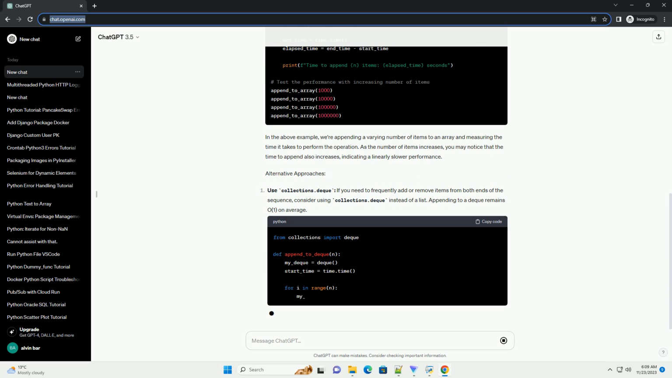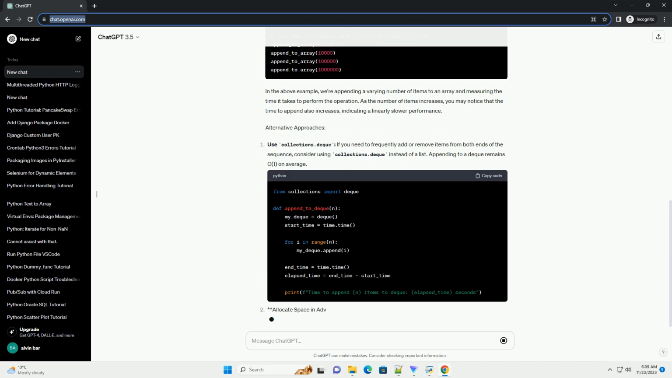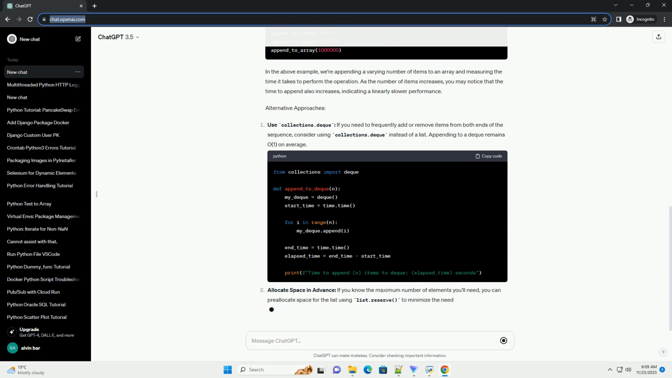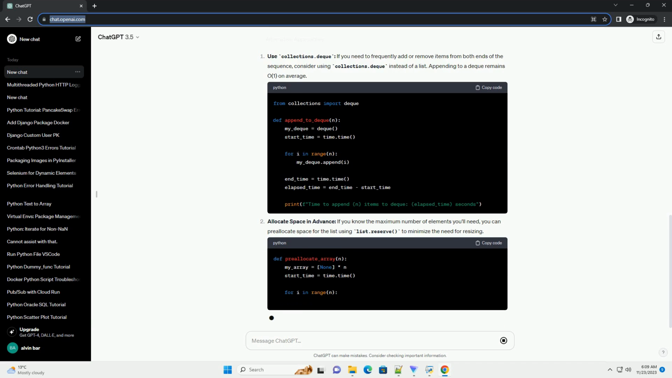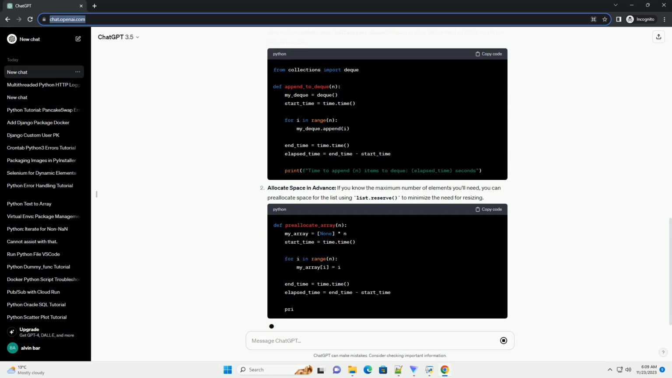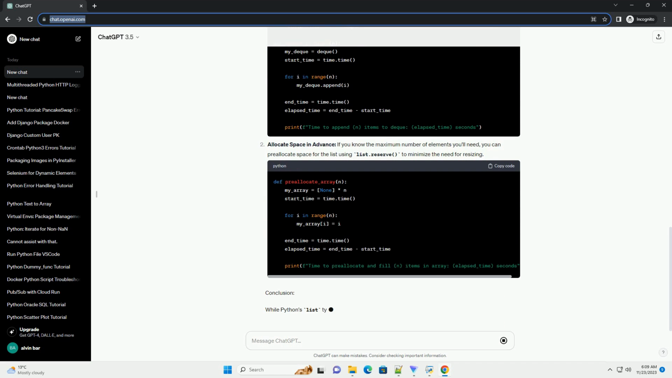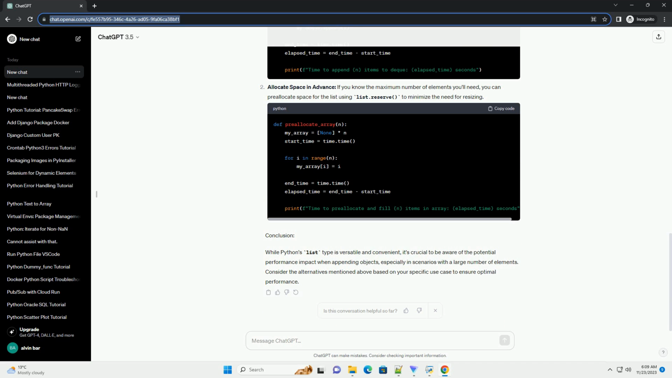Understanding time complexity. The list.append operation has an average time complexity of O(1). This means that, on average, adding an element to the end of the list takes a constant amount of time. However, the worst-case time complexity is O(n), where n is the number of elements in the list. This occurs when the underlying array needs to be resized.